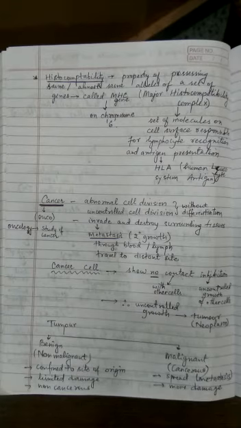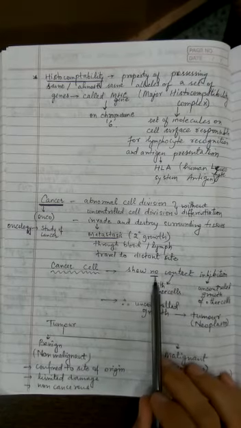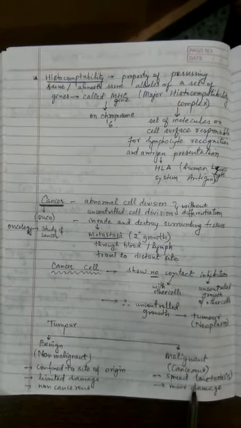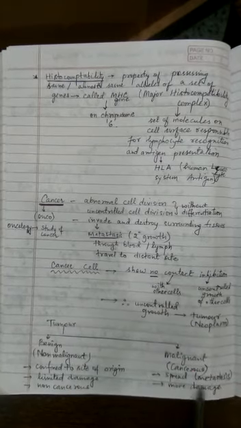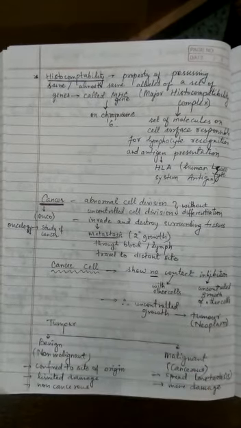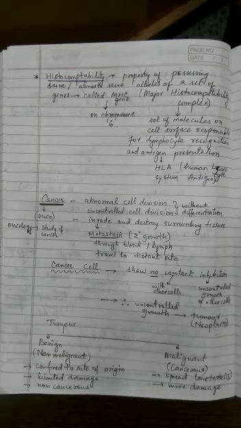Now the second type is called the malignant type, which is the cancerous type of tumor. These tumors again have 2 properties. One is that they show no contact inhibition, and then they are able to spread by the property of metastasis. So these are the ones which cause major damage to the body.